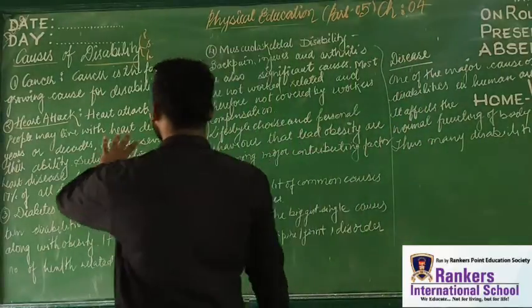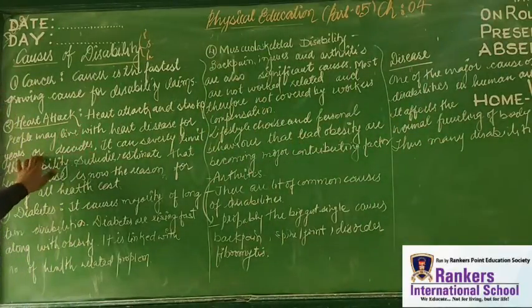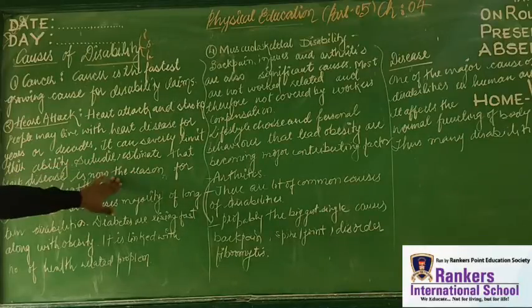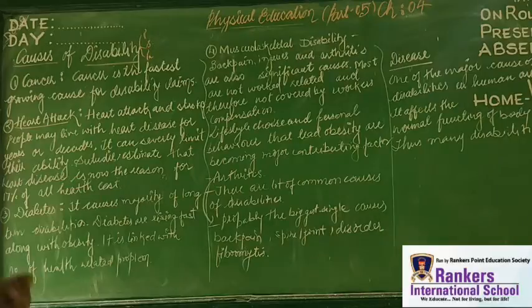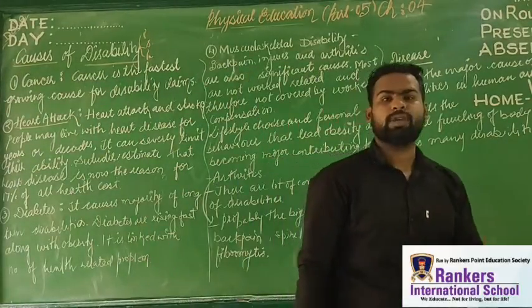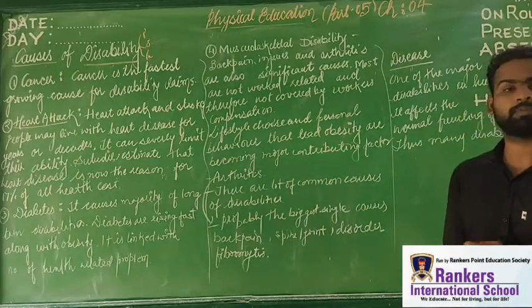So with heart attack and stroke, people may live with heart disease for many years or sometimes decades. It can severely limit abilities. So definitely when you have a heart disease, it will limit your abilities. And studies estimate that heart disease is now the reason for 70% of health cost, right? So those 70% of the health cost is majorly due to the different kinds of heart disease.